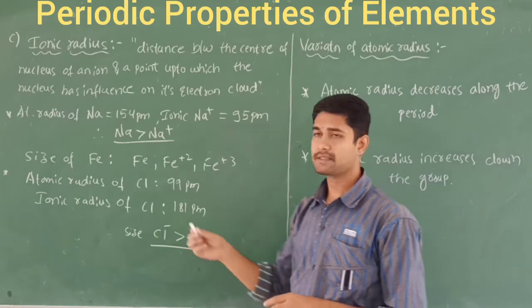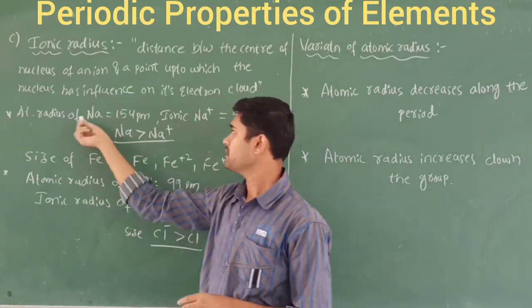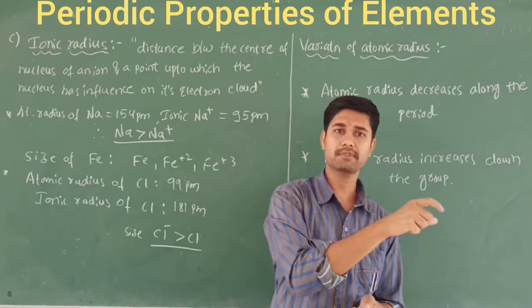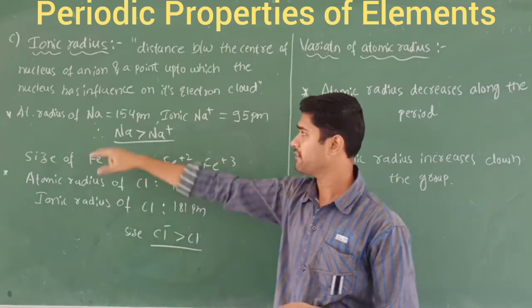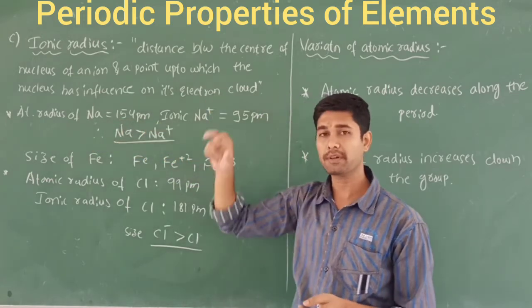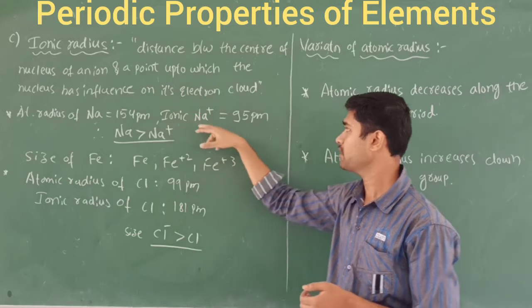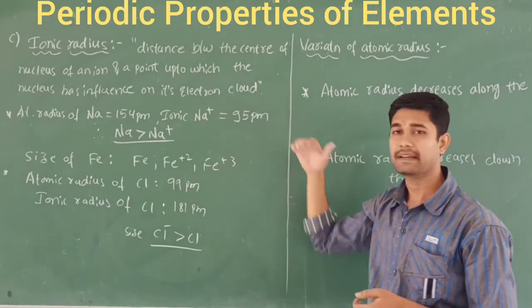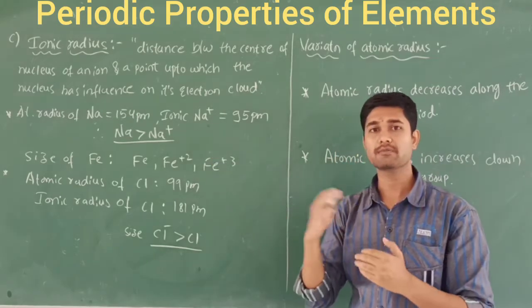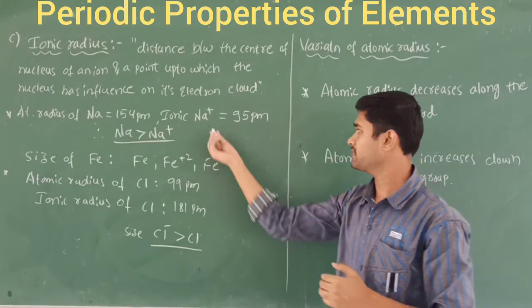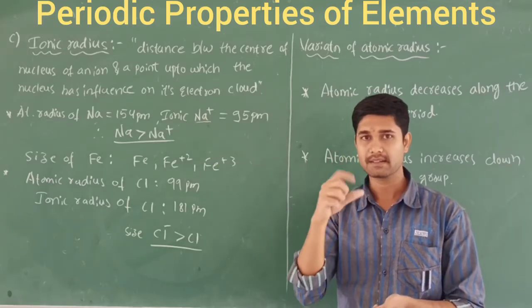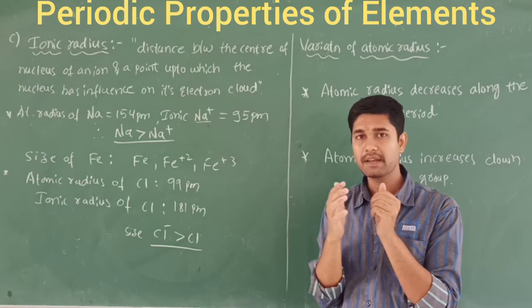If you take the atomic radius of sodium, atomic radius means the distance between the center of the nucleus to the boundary surface. The atomic radius of sodium is 154 picometer. What about its ionic radius? For Na plus, it decreases. Why? Because Na plus means it loses an electron. If sodium loses one electron, automatically the size decreases.